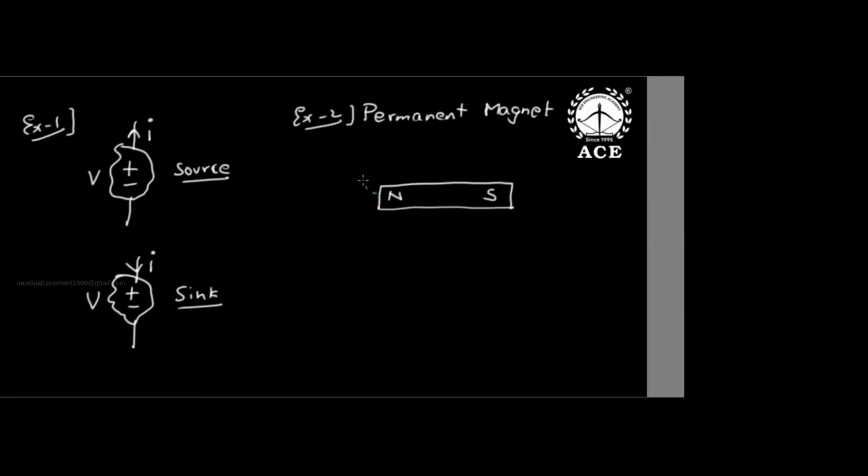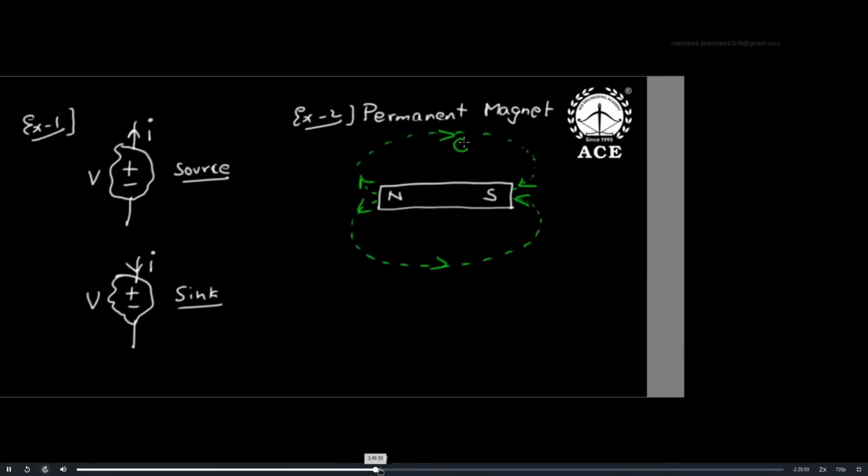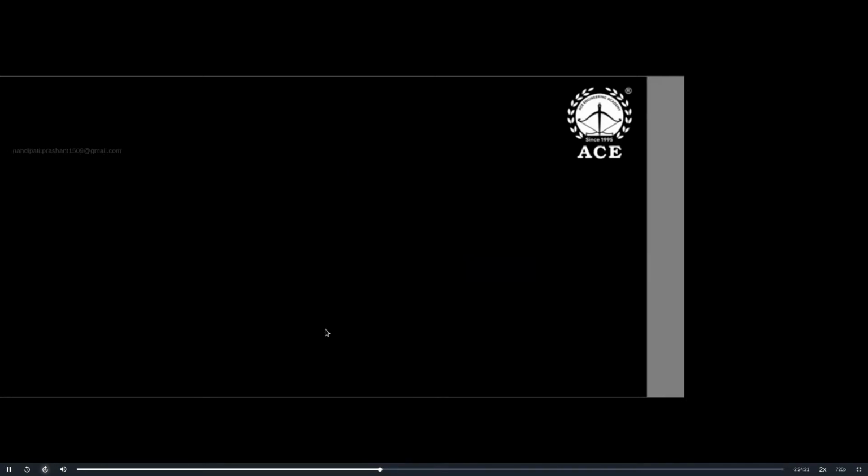What is this notation? We say that flux leaves the north pole externally and enters the south pole externally. In any surface, if flux is leaving the surface, we have to consider it as the north pole. So flux leaves the north pole externally and enters the south pole externally. Scientists and engineers gave this. How can we learn? Now, one of the greatest notations is example 3.